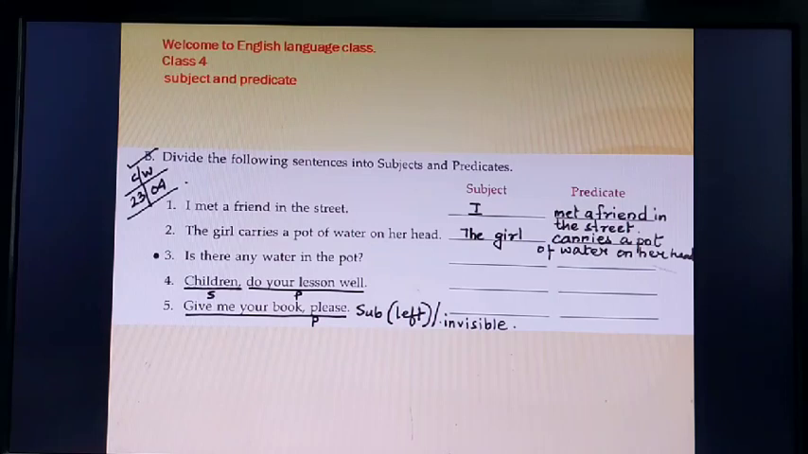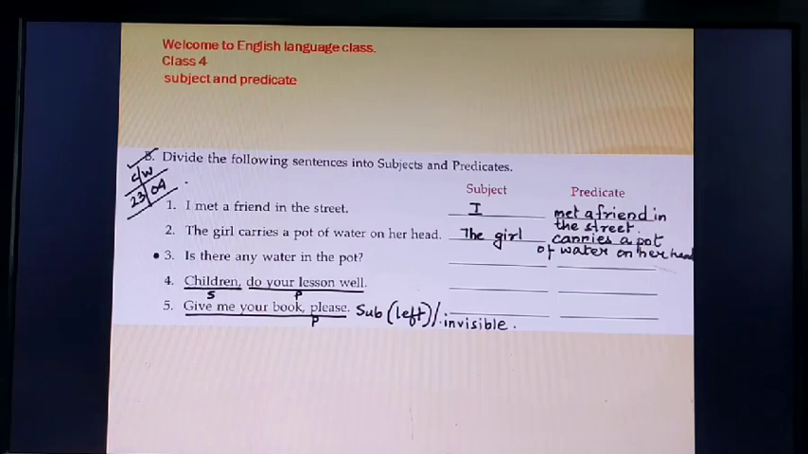We'll see with number 3 first. We all can see that it's an interrogative sentence, or a question mark sentence. That is, is there any water in the pot? So we are talking about water in the pot. We are asking, is there any water in the pot? So water is the subject here. Correct? What are we searching for? We are searching for water, and where is it? In the pot.